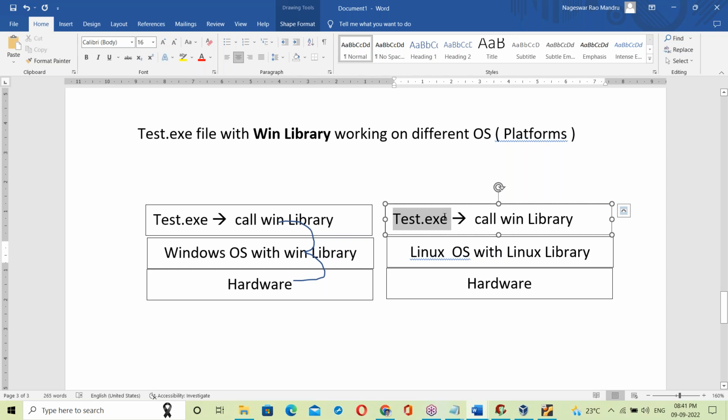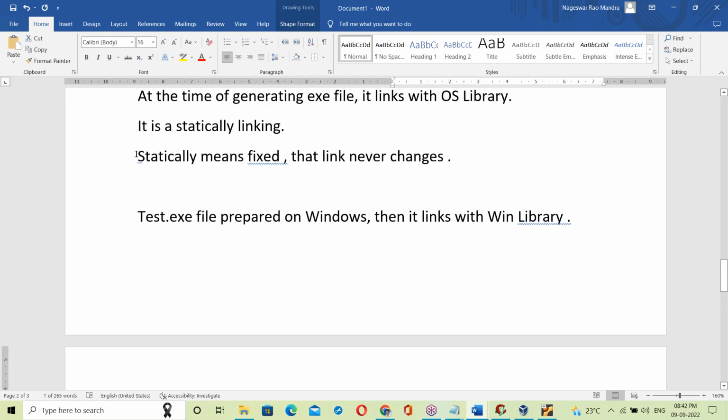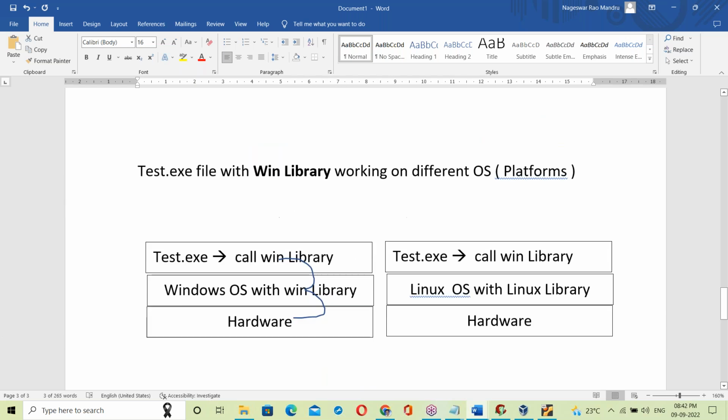When you try to run this test.exe file, it will try to call the Windows library because it is already linked with the Windows library. It's fixed, statically linked. Statically means fixed. That link never changes.